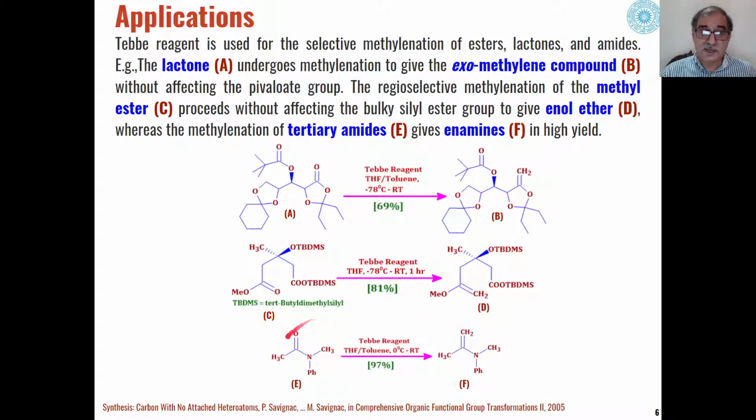Similarly, these types of amides, methyl and phenyl amides, in presence of Tebbe reagent get converted into the corresponding methylene group. So this carbonyl is converted into this methylene group. So this is a very important reaction for the synthesis of enamines. Enamines. So this is the amine part, this is the ene part. So enamines can be synthesized from tertiary amides using Tebbe reagent.